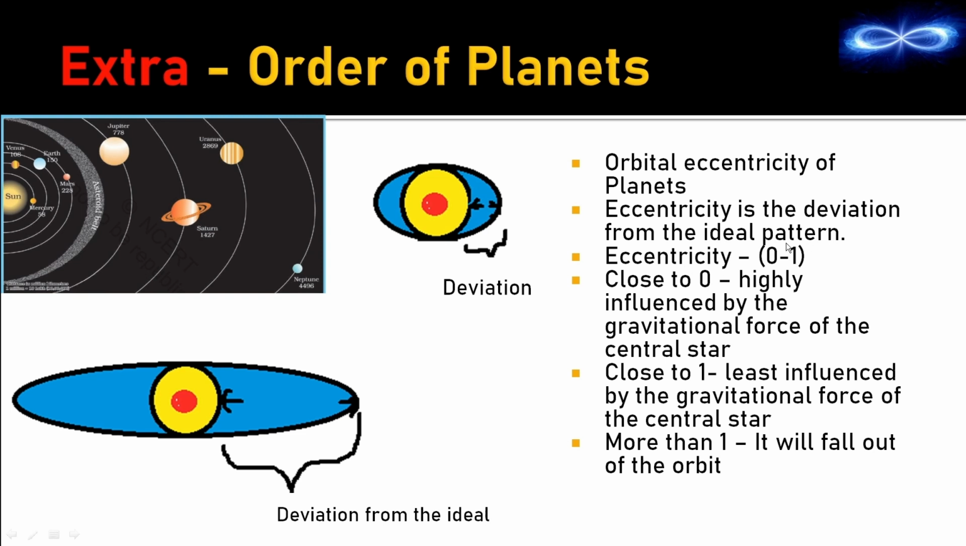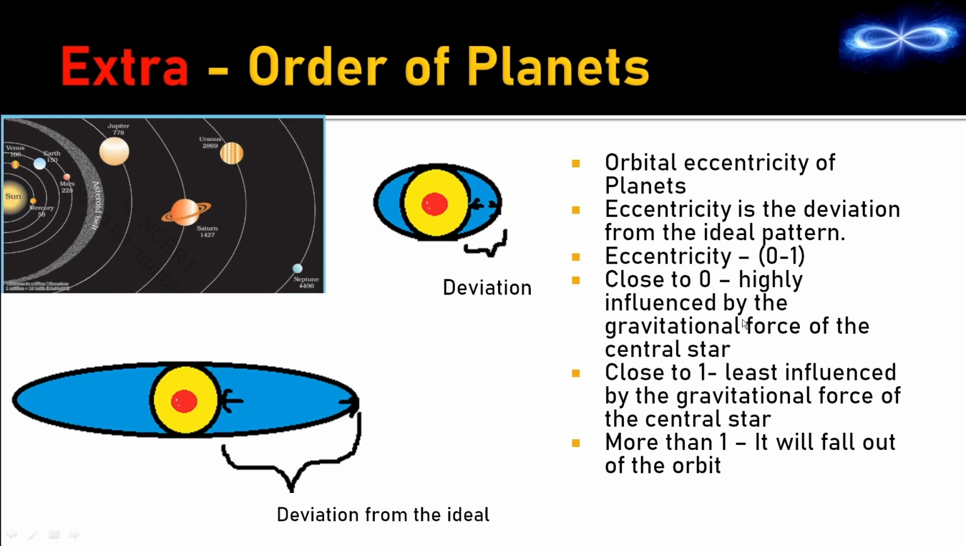Now I have told you that it is between 0 and 1. So what does that mean? That means it cannot be 0 and it cannot be 1. What will happen if the eccentricity is equal to 0? In that case, in the fight between the gravitational pull and the inertia, it is the gravitational pull which has won the race. So the planet will be completely influenced and it will fall onto the sun.